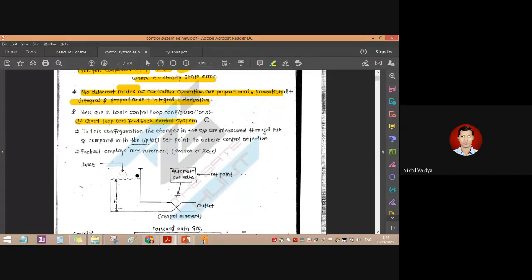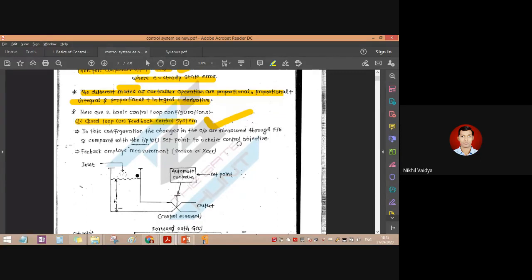What is meant by a closed loop control system? A fan would be called a closed loop control system when it will automatically adjust its speed according to the required temperature. Remember the sentence. But the fan doesn't automatically adjust and automatically get switched off.